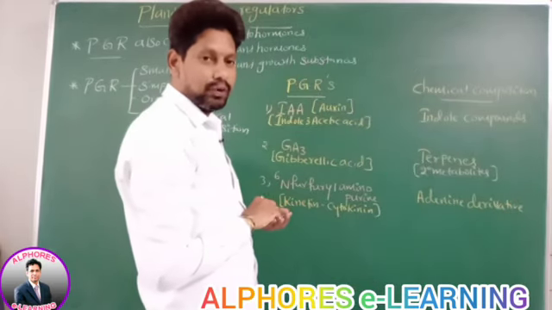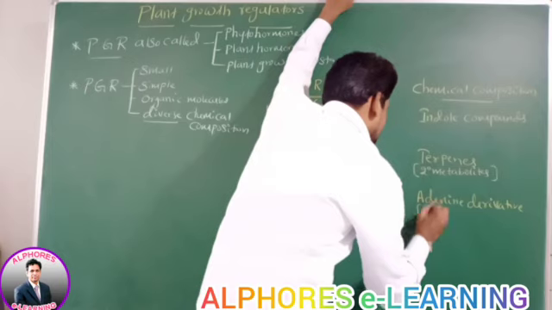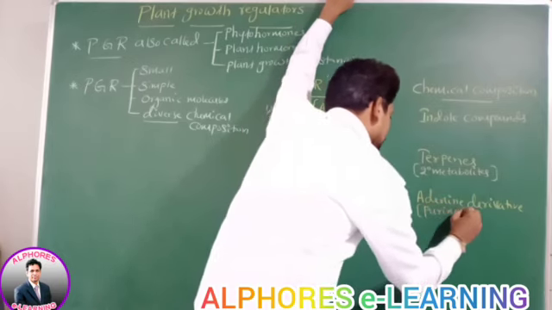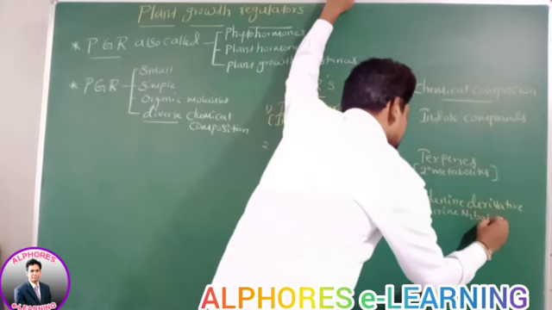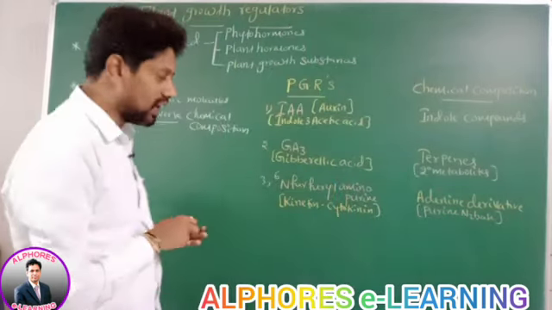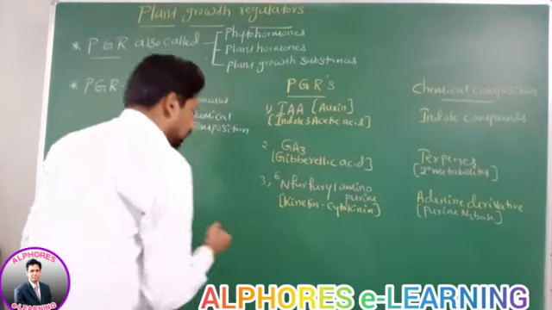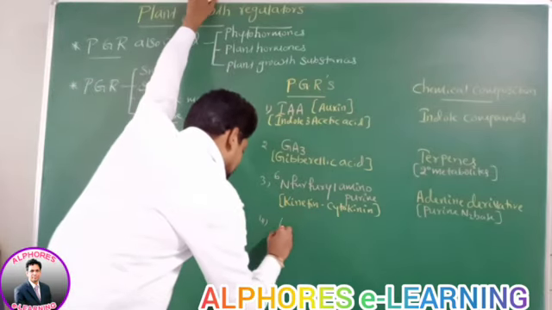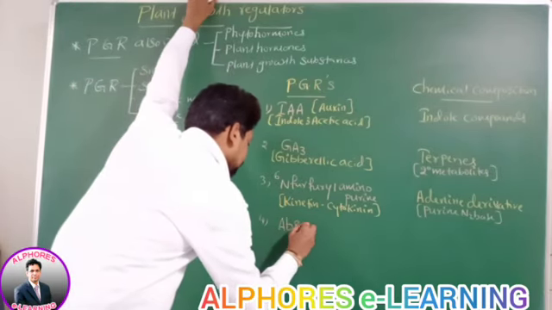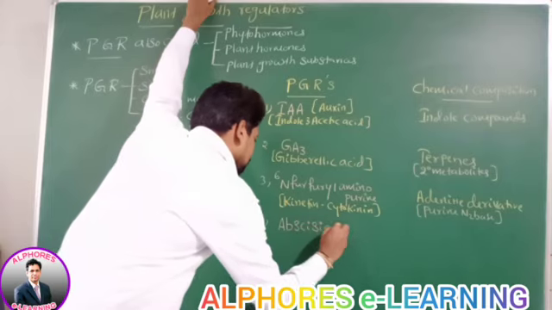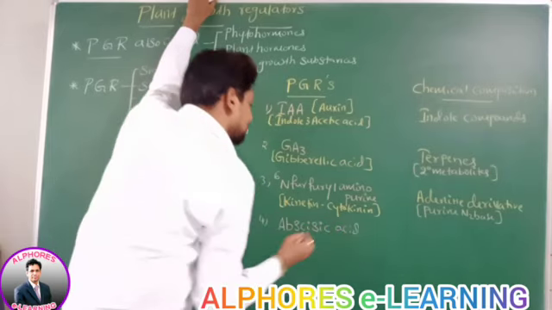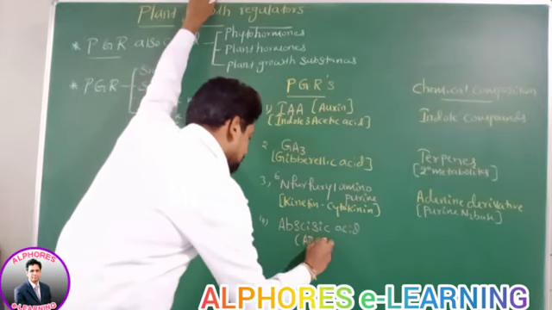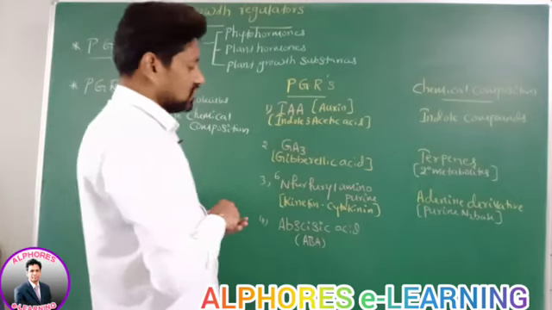Is adenine a purine or pyrimidine? It is a purine nitrogen base. Adenine is a purine nitrogen base. Is it okay? Next one, number 4. Abscisic acid. In shortcut we are going to write this abscisic acid as ABA. Its chemical composition: carotenoids.